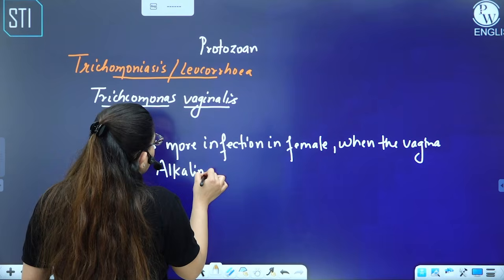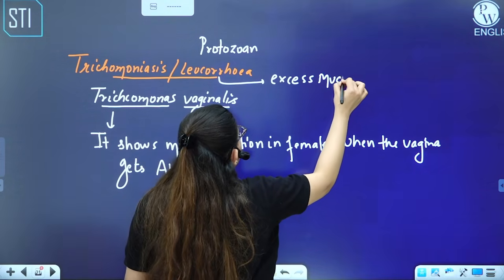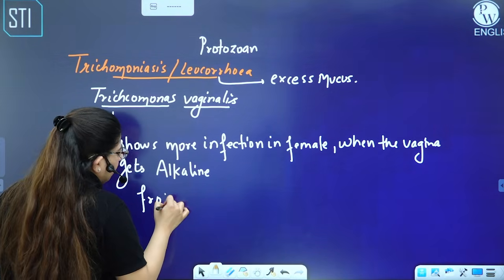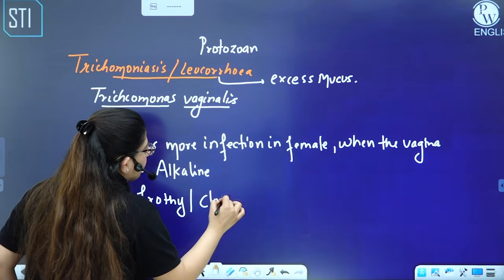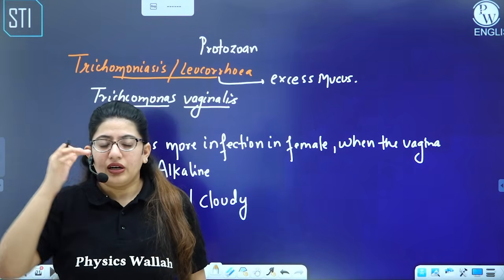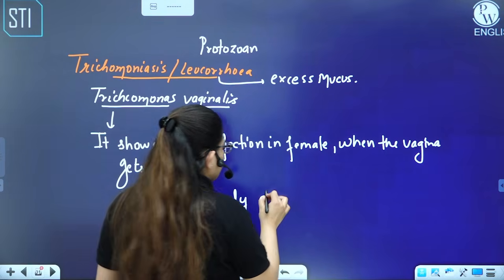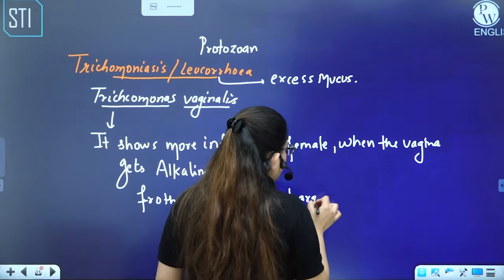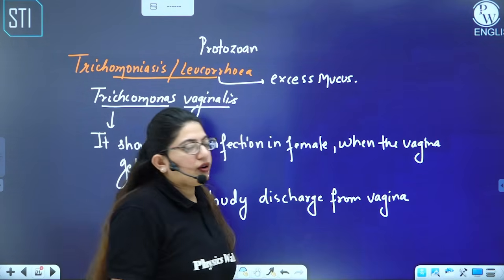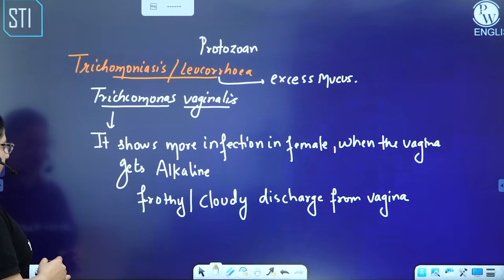All right. So why do you call it leukorrhea? Because there is excessive mucus production. So here excessive frothy discharge occurs, frothy or cloudy, like a cloud. You know, when there is excessive foam formation, right? Then there is a cloud-like appearance. So that type of discharge occurs. Frothy discharge from the vagina. Again, this is curable. But the only diseases which are not curable are certain viral diseases, except one, which is genital warts. All right.